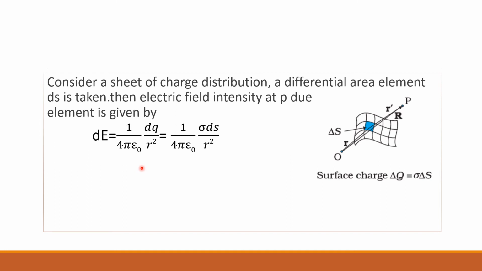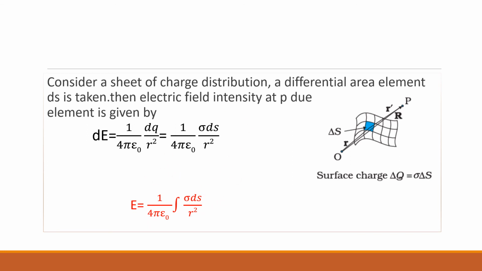And just substituting for dq in terms of charge density. dq we have to substitute as sigma into ds. That's all. Same formula just in terms of charge densities. So then to find E, you have to find the integration. E is equal to 1 by 4 pi epsilon naught integral sigma ds by r square. All these you just need to remember.